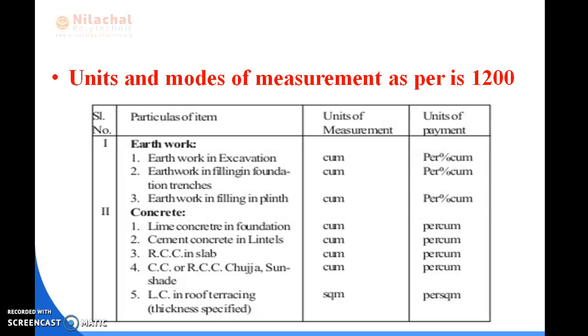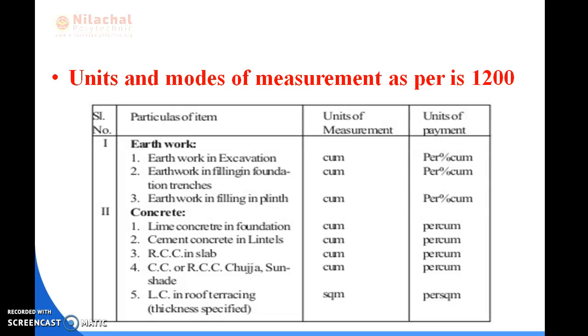Next is earthwork filling in foundation and trench. The extra portion of the excavation we need to fill. So here also the unit is cubic meter. It means in this case we consider length, breadth and height. Then earthwork in filling in plinth is also in cubic meter. The unit of payment is per cubic meter.